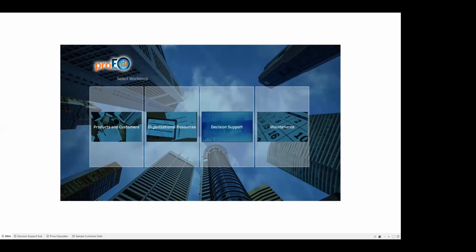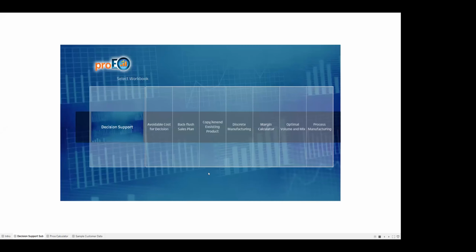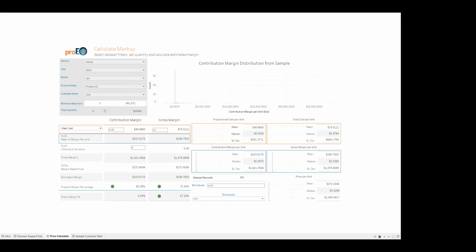Thank you. Okay, proEO has multiple desktops and tools for analysis. We utilize Tableau for this demonstration, but our backend database can connect to any of your current BI applications. For now, these desktops just serve as a template to help you answer some of your questions. For this demo, we'll look at this decision support tile, which deals with profit maximization, pricing, and manufacturing optimization. Now, going to the margin calculator, on the top left, you'll notice our filters.